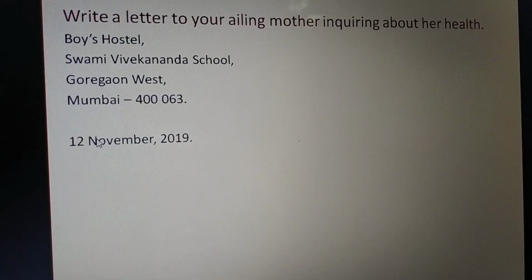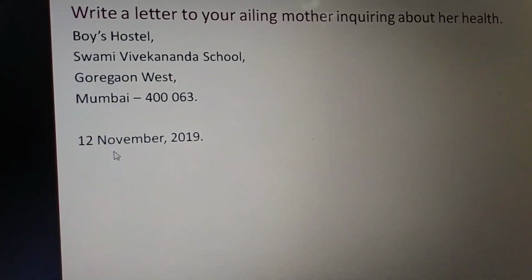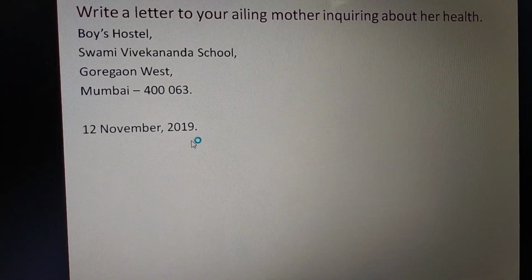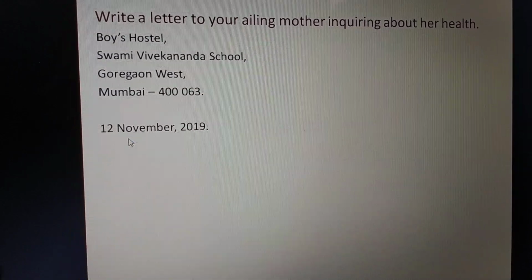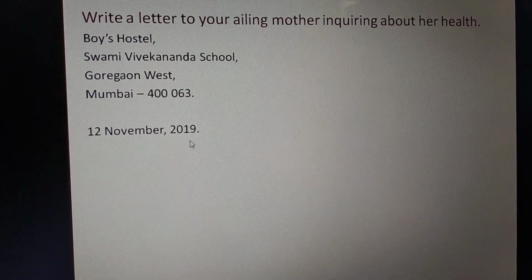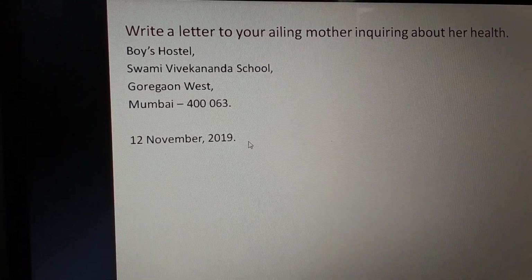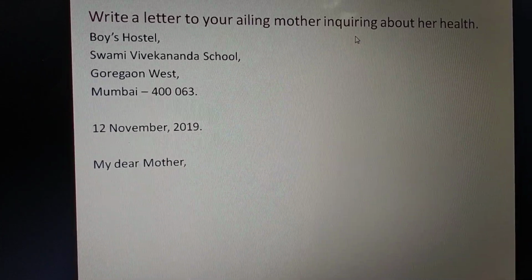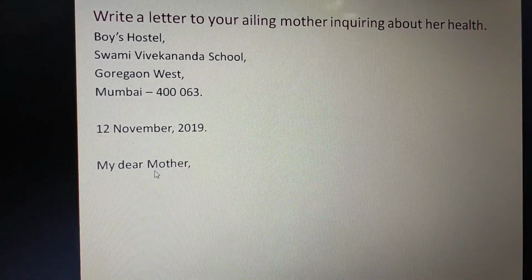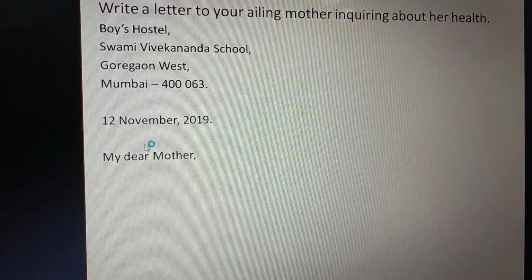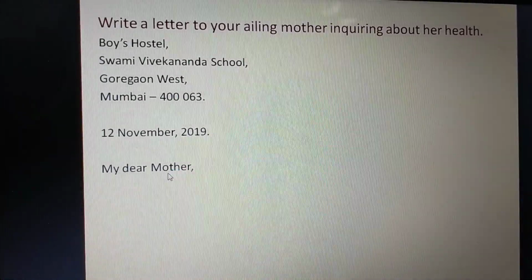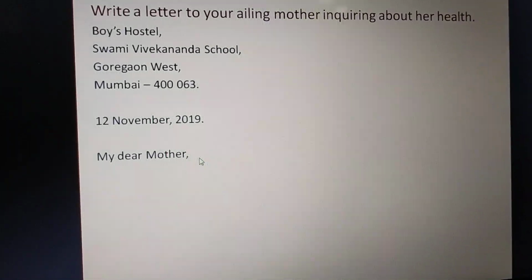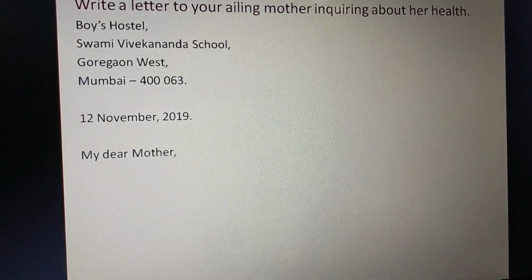After leaving a line, you need to write date in full. You will not write DATE, and then the colon. You will straight away write the date. So I have mentioned the date here, 12 November 2019. Okay, after writing date, leave a line and then go ahead with your salutation. You're writing a letter to your mother, so it will obviously be my dear mother. And remember, under notes we dealt with capitalizing mother, father, daddy, uncle, etc. Okay, after writing the salutation, leave a line and then move ahead with your introduction or introducing lines.